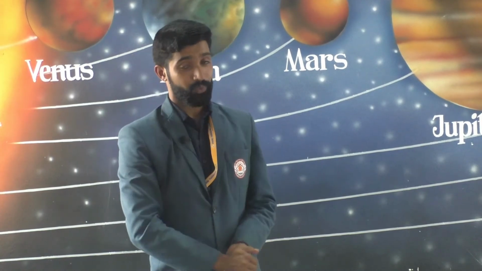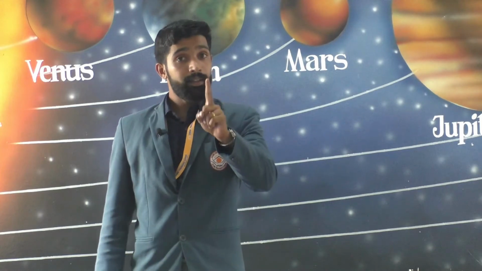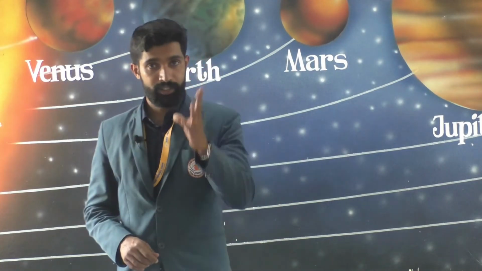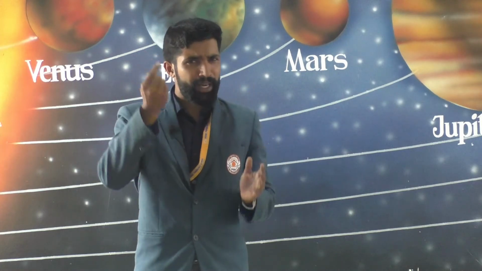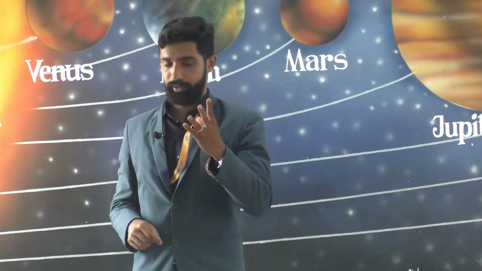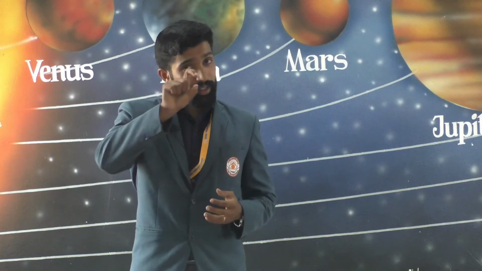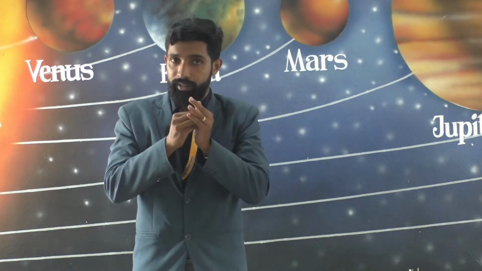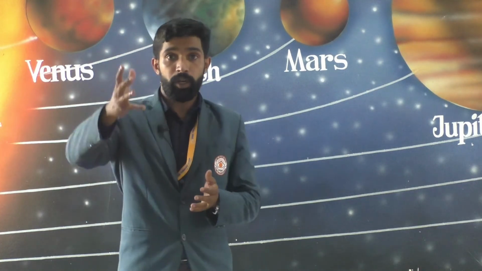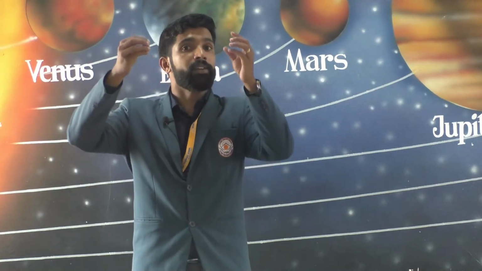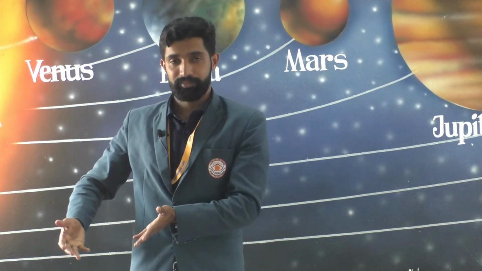So, let us see what is precipitation. Continuous condensation of water vapor in the air results in the formation of minute droplets of water. Okay. When these droplets join together, they form bigger drops which become too heavy to float and start falling down.